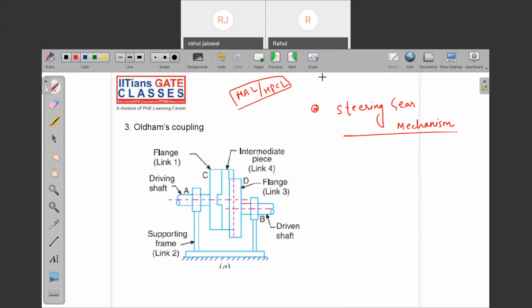So for eligibility, are you a student of IIT GATE classes? No, sir, I am not. Sir, who told you that free classes are available? Fine. These are the HAL free classes only.